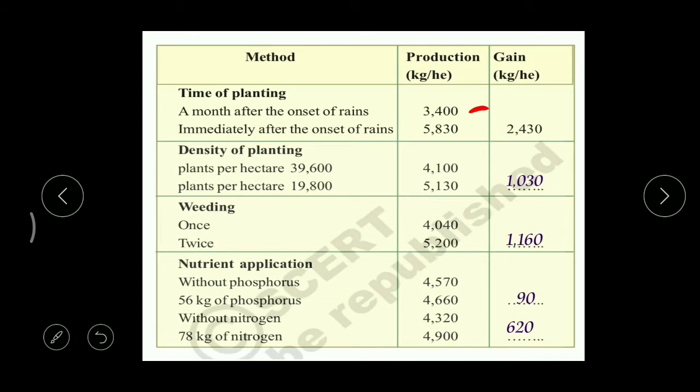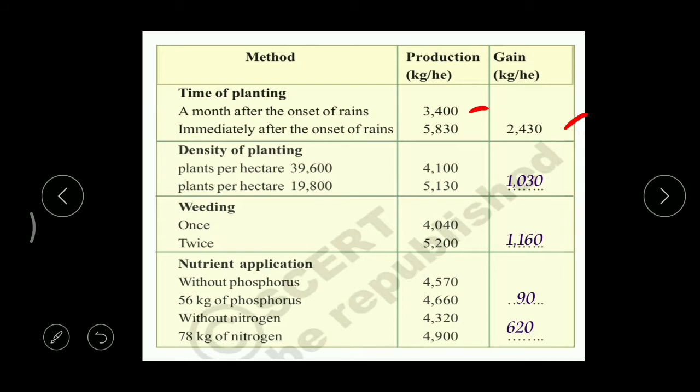That is 3,400. But in another field where agriculture was started immediately after the rains, we got 5,830 kgs per hectare. So what is the difference? The difference is 2,430 kgs. Because of a time gap of 1 month, we get a great difference in the production of food.